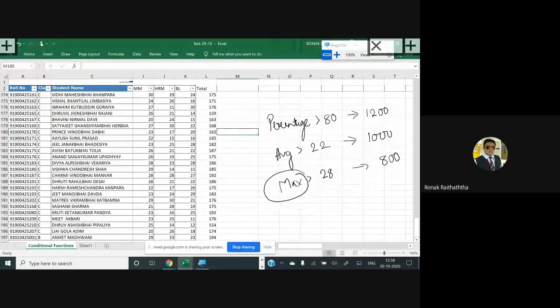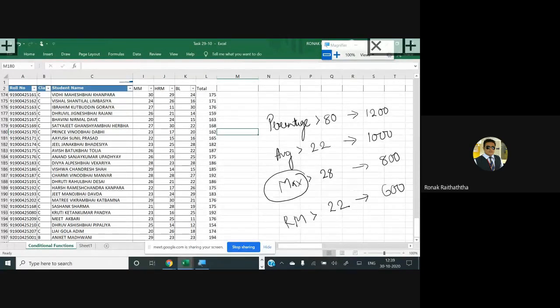And if that is also not satisfied, then the last chance I would give to the students is that their RM marks shall be more than 22, and for that I would give a gift of 600. So condition by condition, ladder by ladder, the amount of gift is reducing. That means we do not have the same results now, so we cannot use if and or.